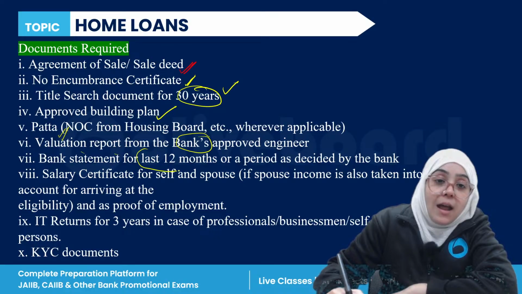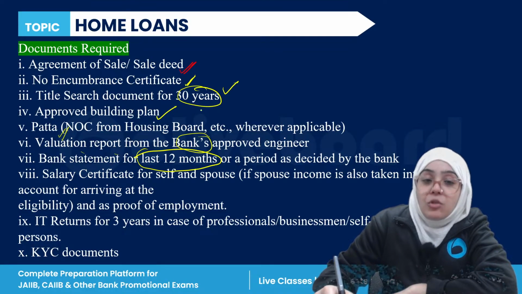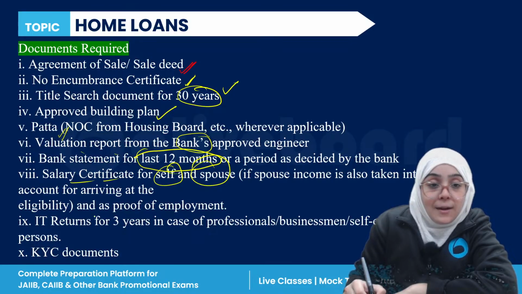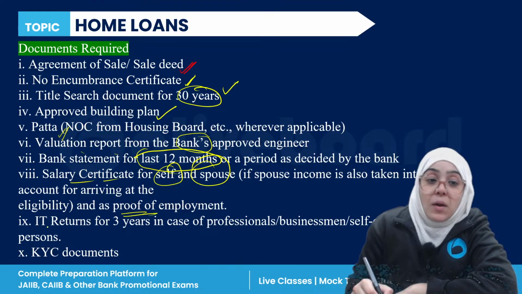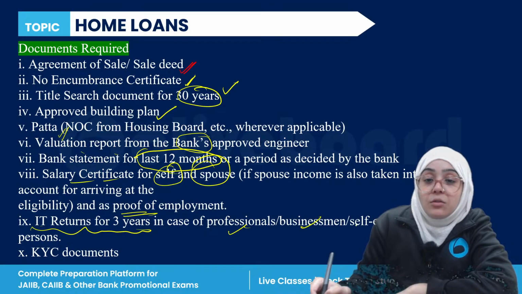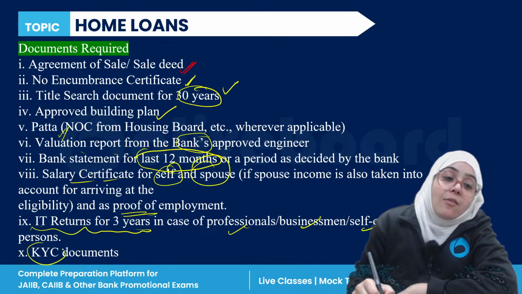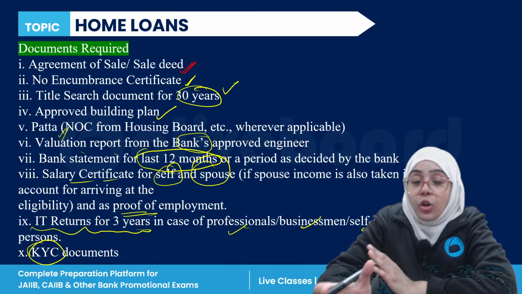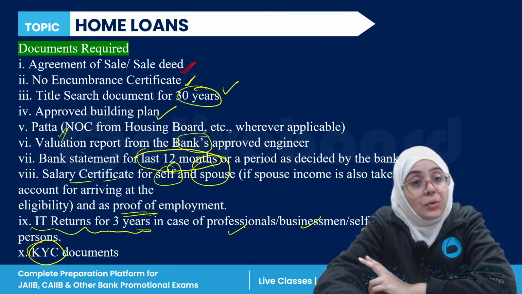Bank statements for the last 12 months should be there, right? Salary certificate for yourself and spouse should be there as proof of employment, right? IT returns for the complete 3 years in case you are a professional, businessman or self-employed. KYC should be there. So these are actually the documents which are required for home loans, right?